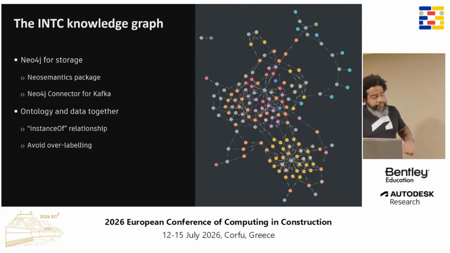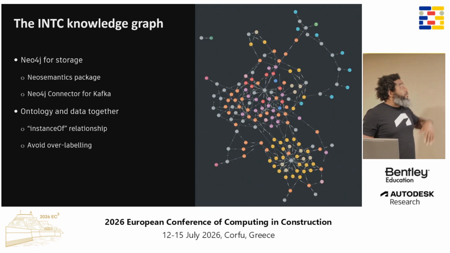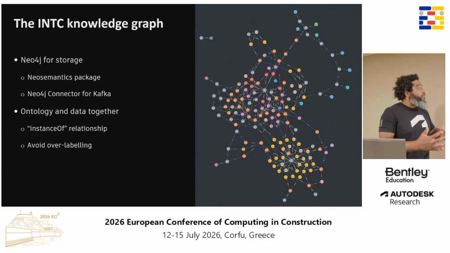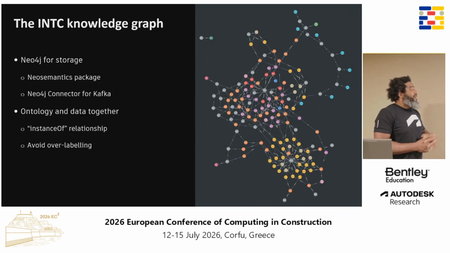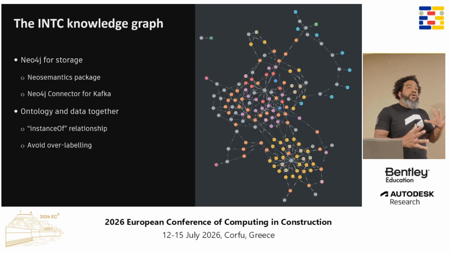And then the third pillar is the knowledge graph. We have the ontology, and we decided to go for Neo4j as the storage solution. The reason why we went with Neo4j is legacy reasons, and people also feel comfortable with it. The problem is that Neo4j is a property graph, while we have our ontology built using Protégé from an RDF approach. Now we have an RDF graph database that we're using.